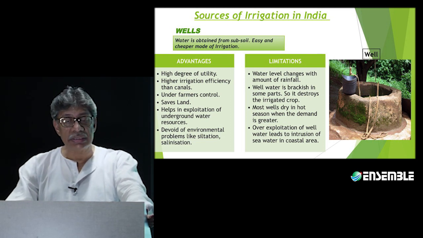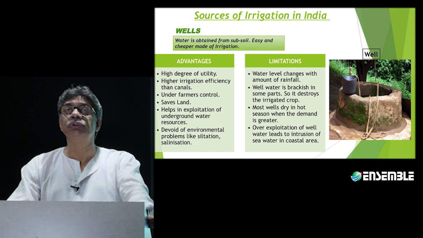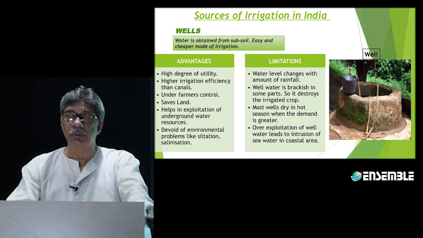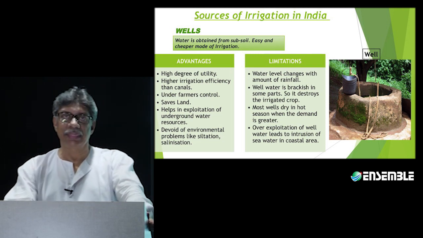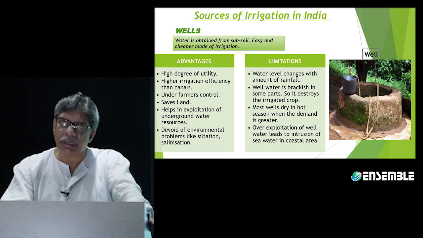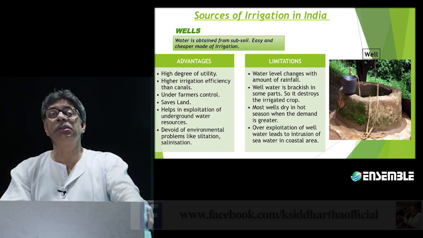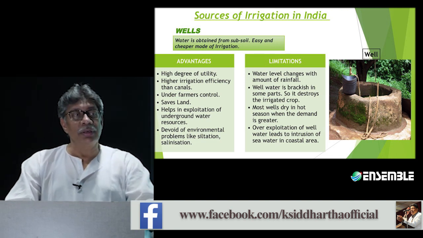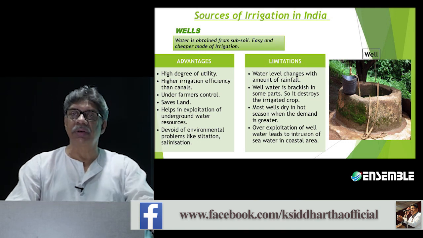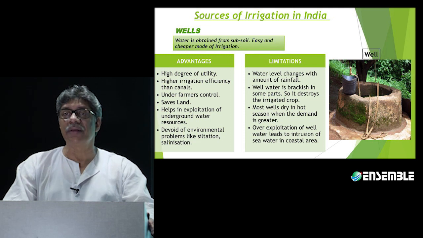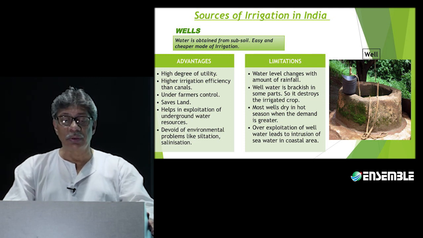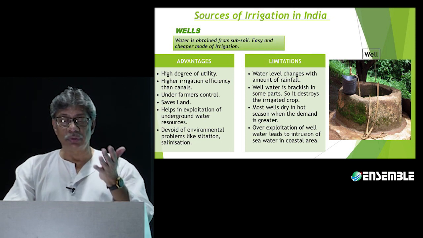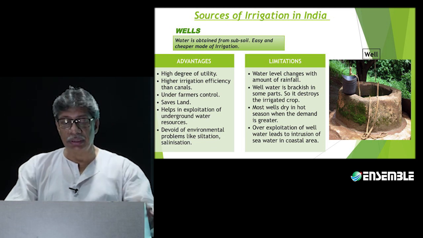Second, the well water is brackish in some parts. Brackish means it consists of some amount of soil, and it is acidic as well. Under such a condition, if you provide this water to the crops, they can get destroyed completely, or at least the productivity will decrease drastically. Now, well water is in demand mostly in the dry season, and that's precisely the problem. When the water is demanded most, the wells dry out. So most of the wells dry in the hot season, when the demand is greater.